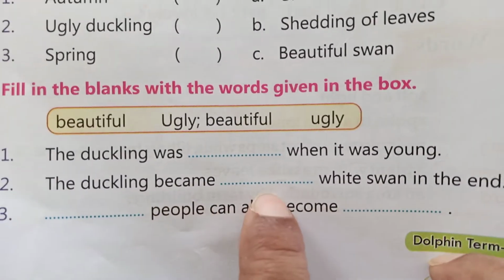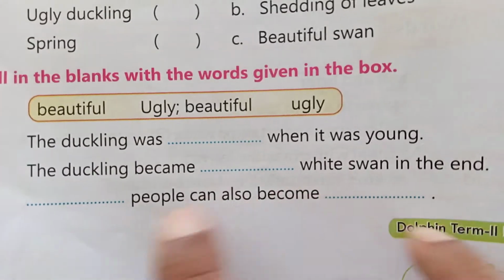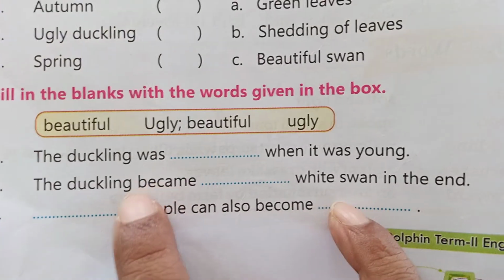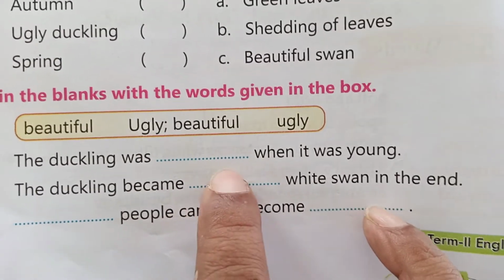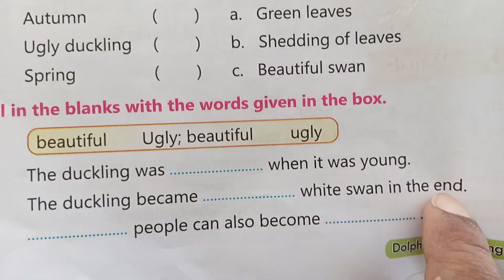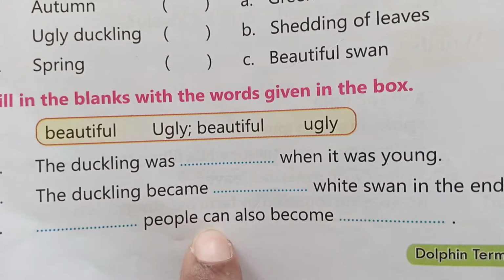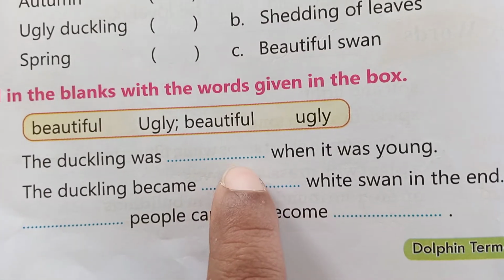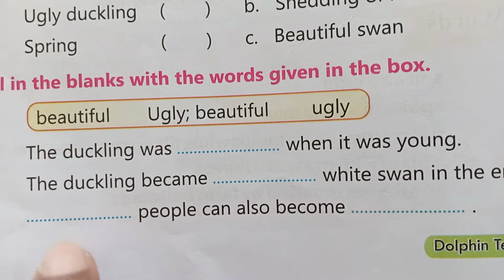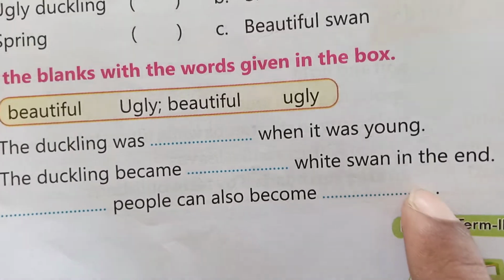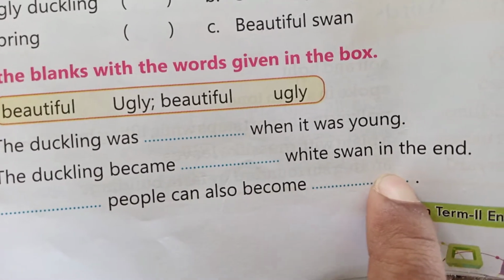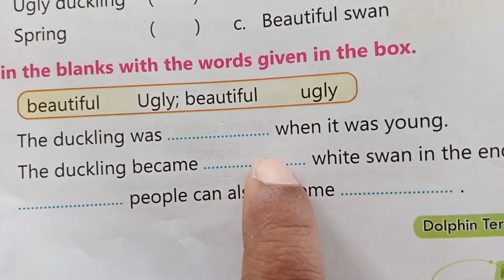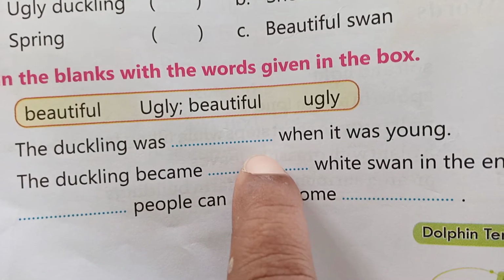The duckling became dash white swan in the end. Dash people can also become dash. The duckling became a beautiful white swan in the end. Ugly people can also become beautiful. So here beautiful, here ugly, and here beautiful. The duckling was ugly. Here ugly. Here beautiful.